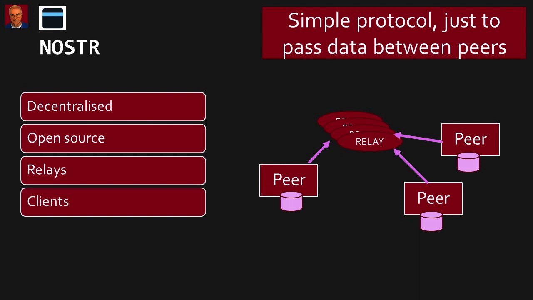Every Nostr user runs client software to fetch data from the relay or publish data to the relay. You can build your own client, using the Nostr protocol to know how to interact with the data. Client software is created for platforms like iOS, Android, Windows, Linux, and on the web.